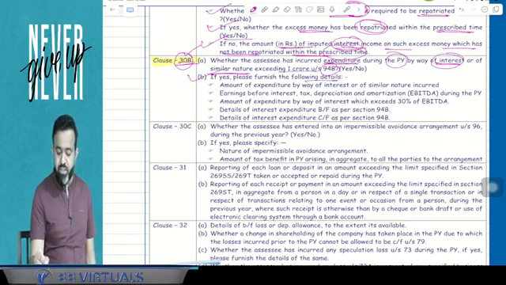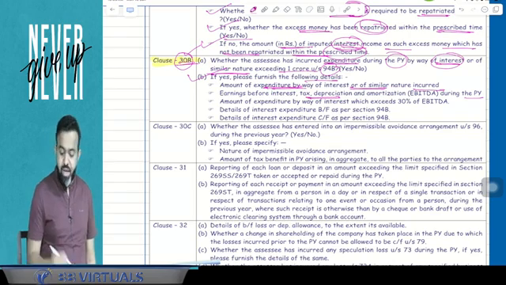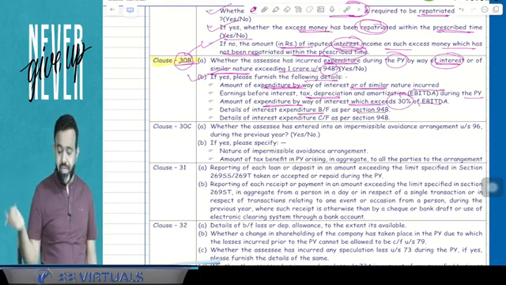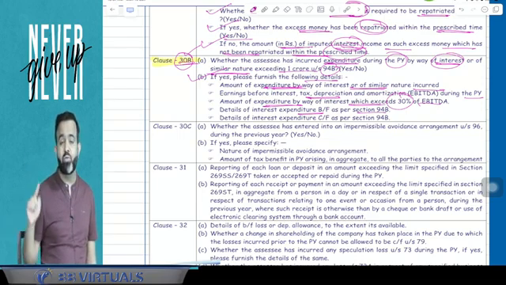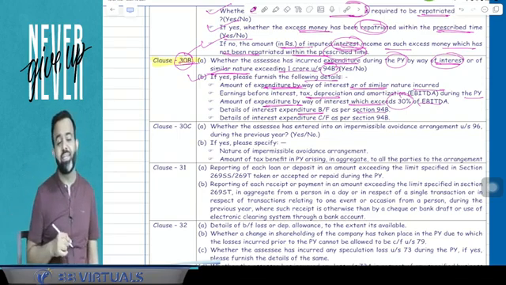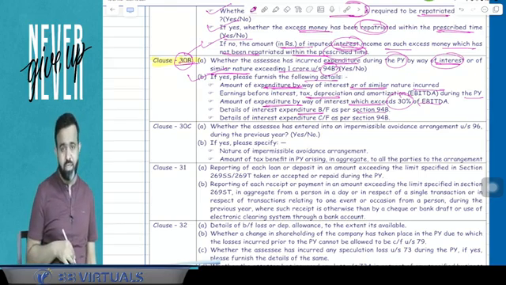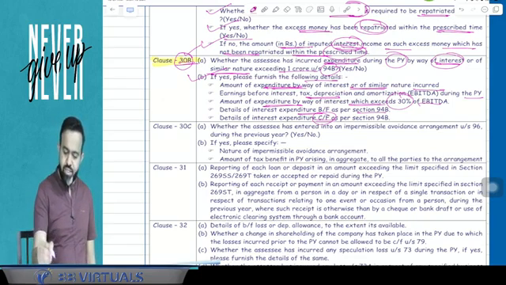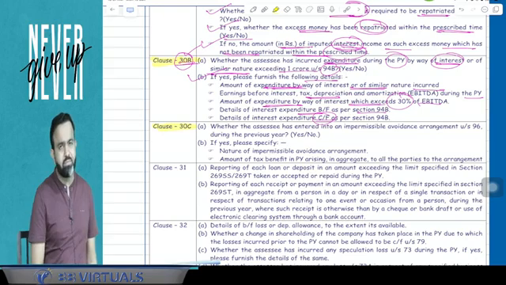If yes, then please furnish the following details: amount of expenditure by way of interest or similar nature incurred. What is your EBITDA during the previous year? Any expenditure by way of interest which exceeds the 30% of EBITDA will be disallowed. Now guys, detail of interest expenditure brought forward as per section: suppose from the last year, if there is any interest which was not allowed in the last year, it may be allowed in the current year if it is within that limit of 30% of EBITDA. And guys, what interest will be carried forward to the next year, because till 8 years this interest can be carried forward.